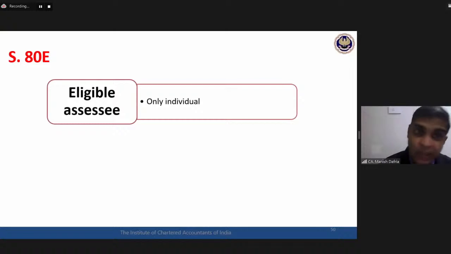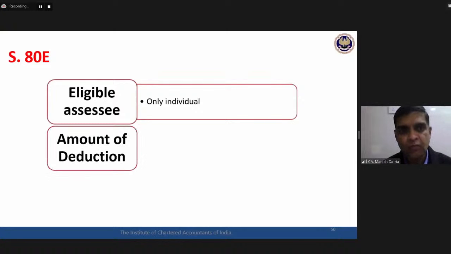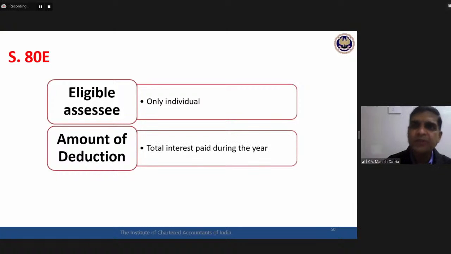Okay. Only individuals are entitled. How much is the amount of deduction? Now, this is probably the only section where there is no maximum ceiling. There is no amount as such. Whatever interest has been paid, that total interest is allowed as deduction. The actual interest paid is allowed as a deduction.